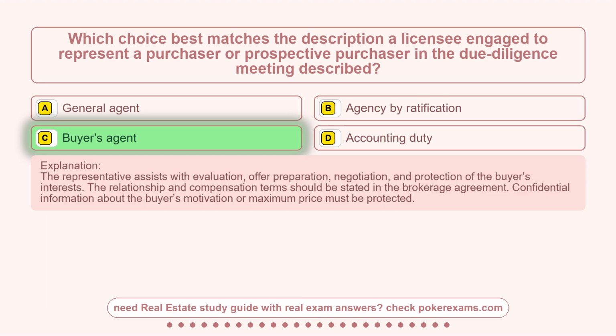The representative assists with evaluation, offer preparation, negotiation, and protection of the buyer's interests. The relationship and compensation terms should be stated in the brokerage agreement. Confidential information about the buyer's motivation or maximum price must be protected.